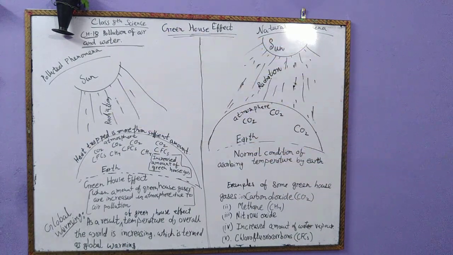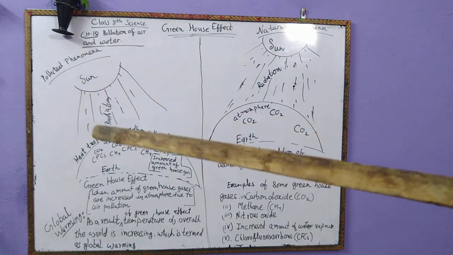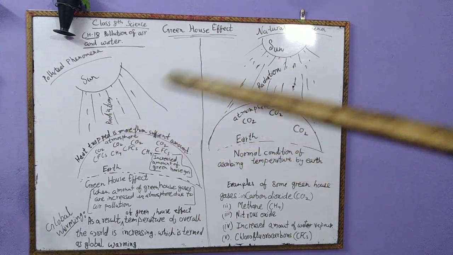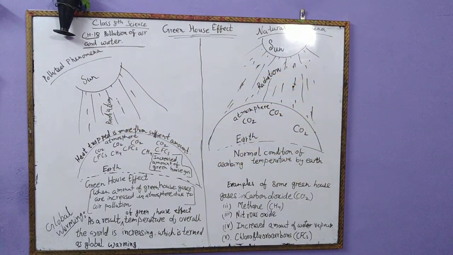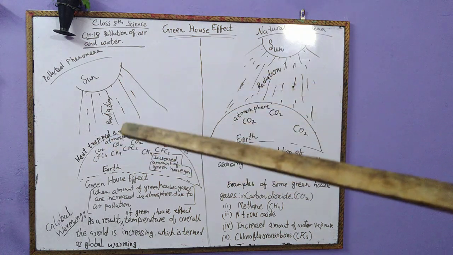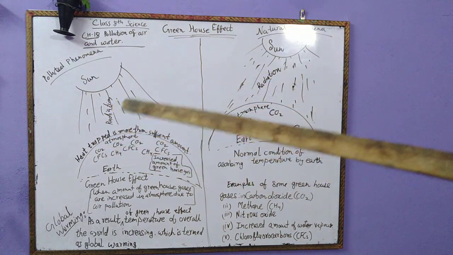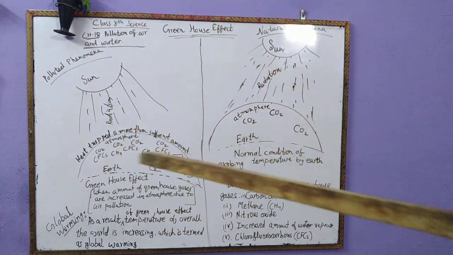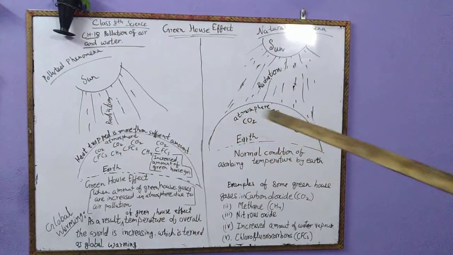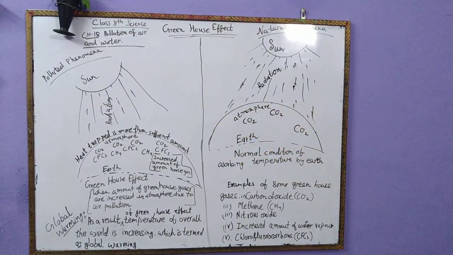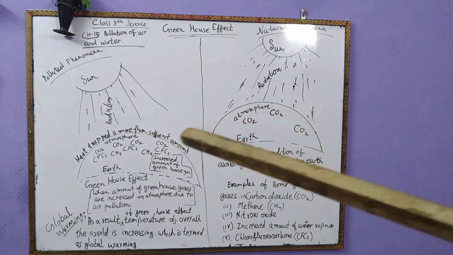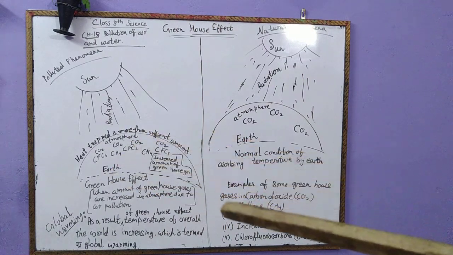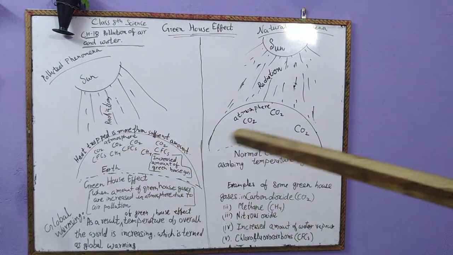Actually, this is a phenomenon which is used in a greenhouse nursery, where it is helpful in germination and propagation of new plants and new varieties. When you go to a nursery, you will find there is a place which is termed a greenhouse, and that place has a glass cover. Some gases are present inside it, for example, carbon dioxide, methane, nitrous oxide, CFCs, etc.